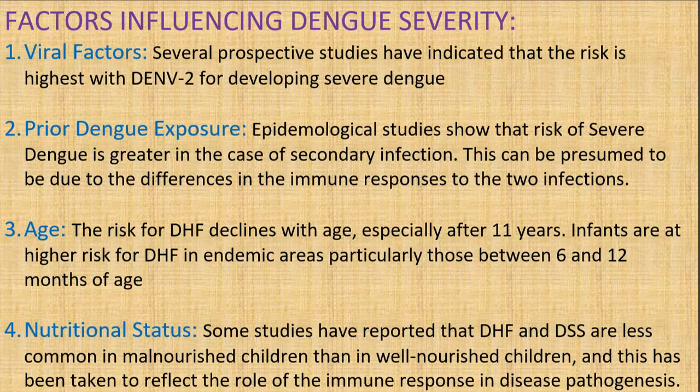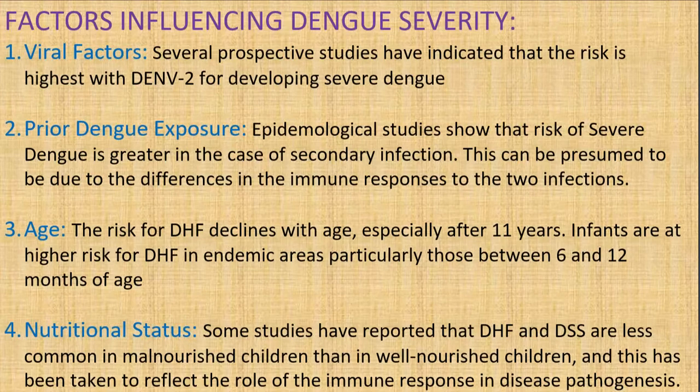So, what are the factors which influence dengue severity? Viral factors, prior dengue exposure, age, and nutritional status are the four factors influencing dengue severity. Regarding viral factors, several prospective studies have indicated that risk is highest when dengue virus type 2 is involved.